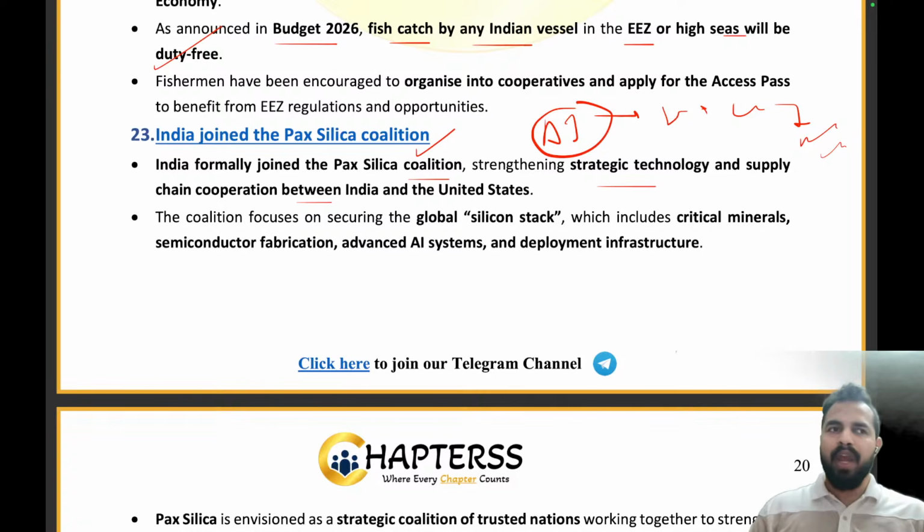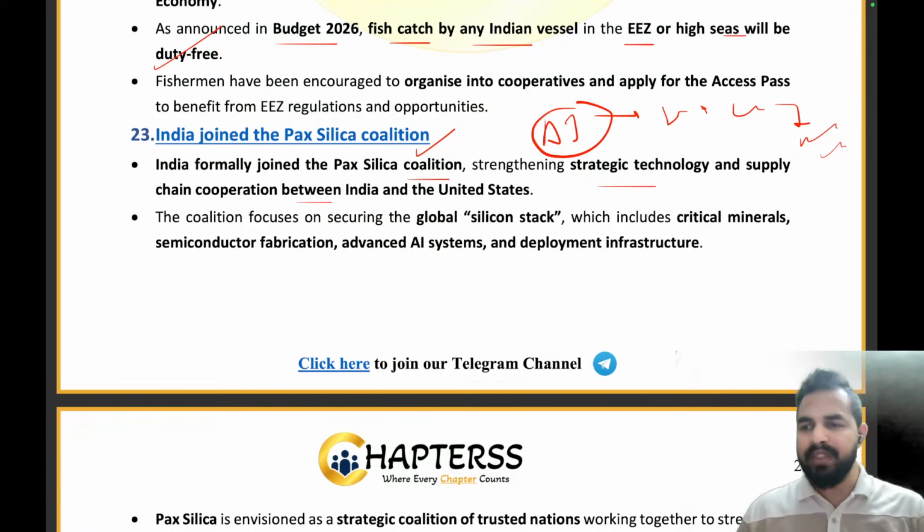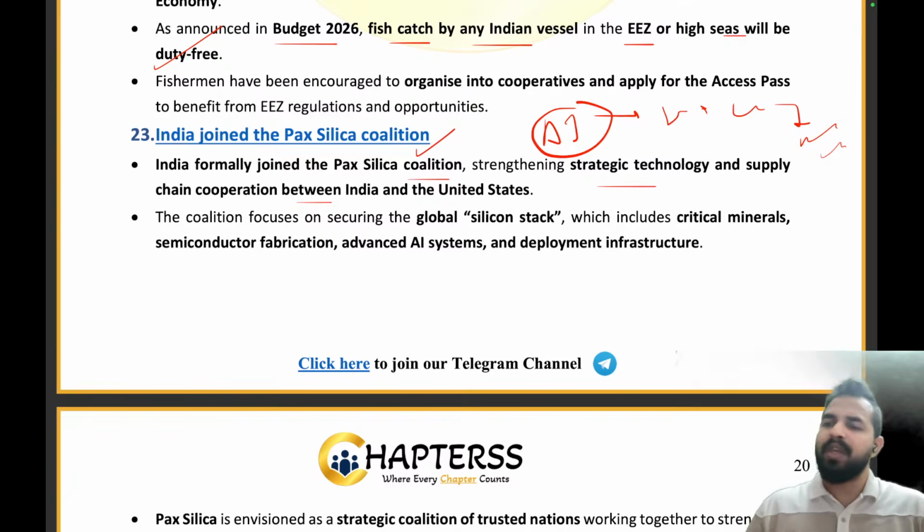So why don't we join and make a club of the countries which have all such kinds of parts, and create a proper supply chain where every country has proper access to those chips and semiconductors, so that we are not dependent on any other country? So basically here we are combating the role of China, right?